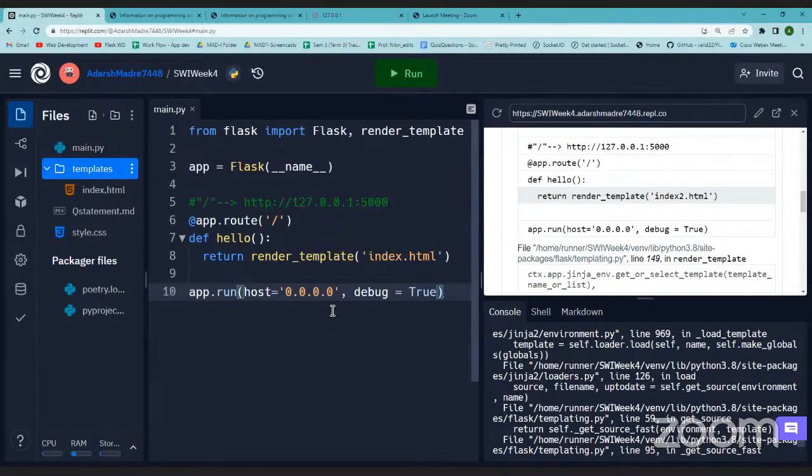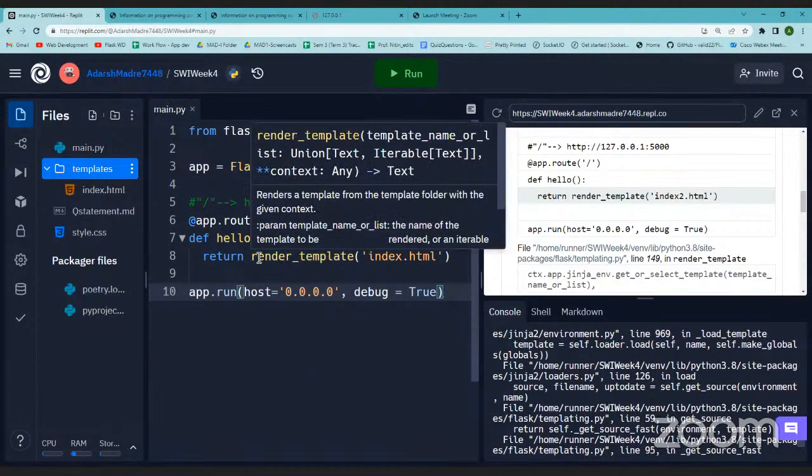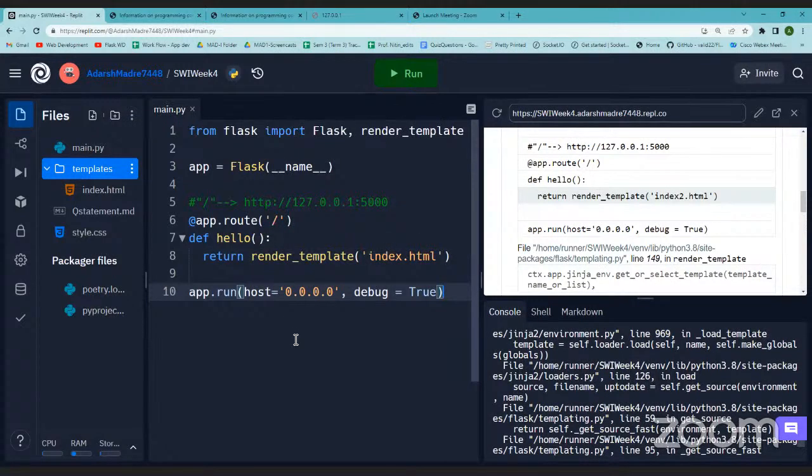See, initially we rendered a string, so that is okay. Rendering is okay, but ultimately it should be an HTML file. This makes your application a proper application. It can render anything, but generally what we render is an HTML file.